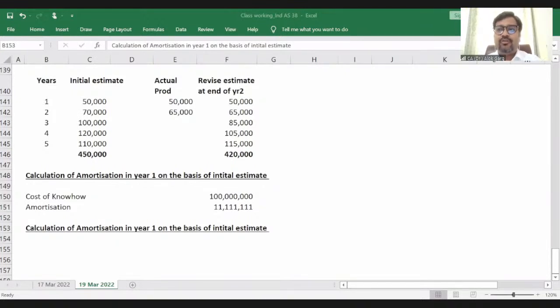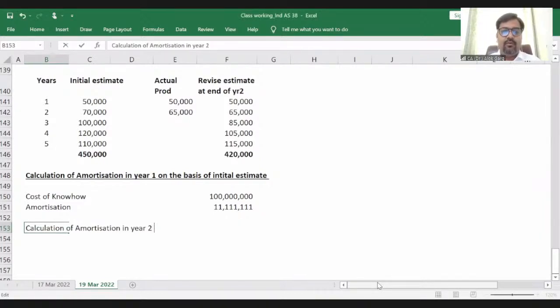In year 2, the actual production was 65,000, right? And the estimate in year 2, the target, has also been revised. So what is my prospective life? My remaining life is 4 years. What is my carrying amount? So first of all, the calculation in year 2 on the basis of the revised estimate.